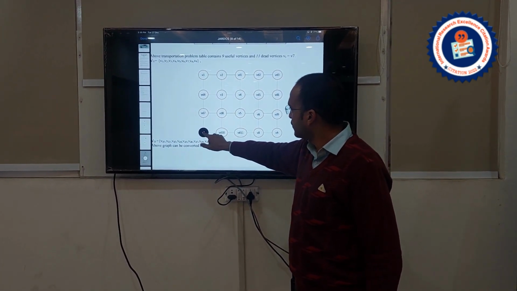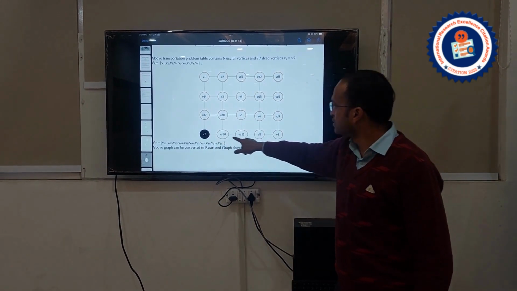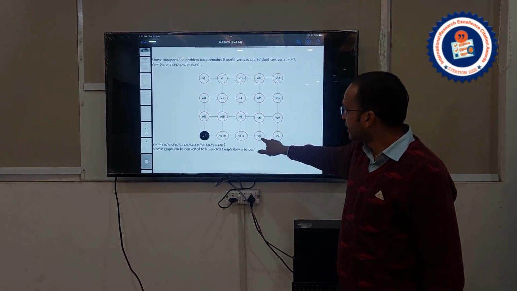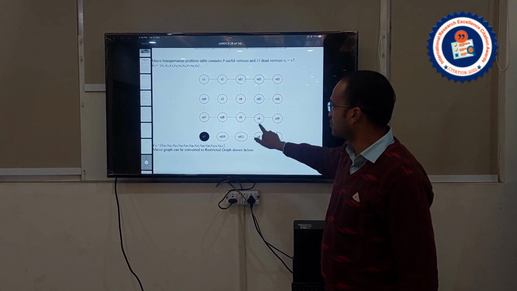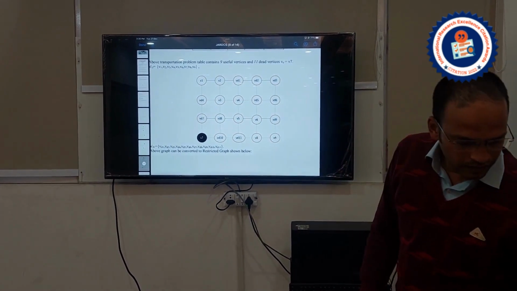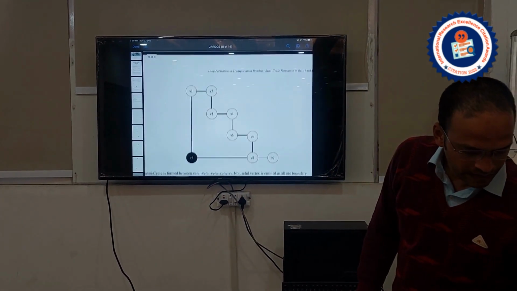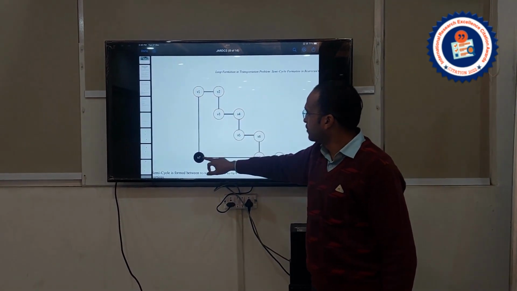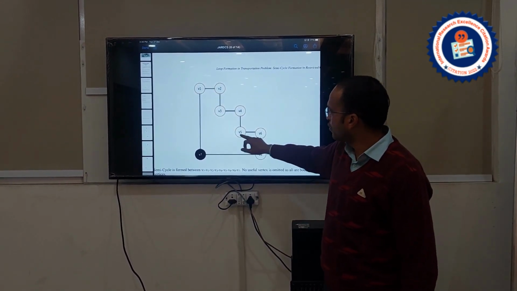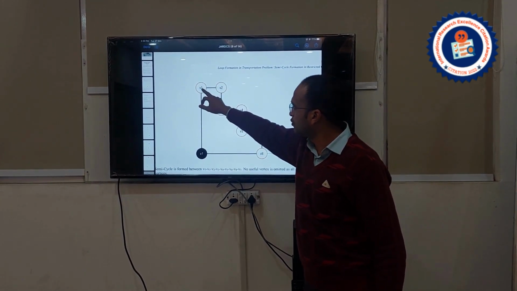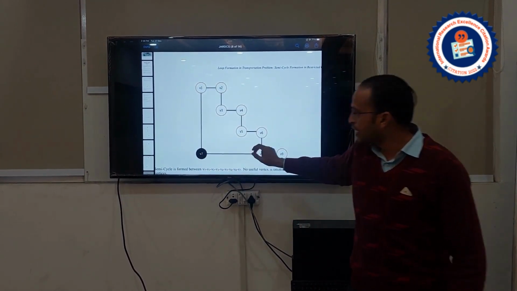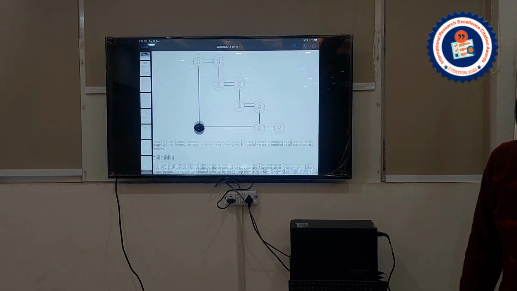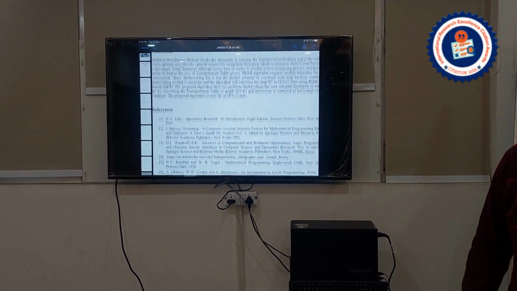From this, if I take a horizontal movement, then next time I have to take a vertical movement. This way I will achieve something like this. As you can see, this is the movement: horizontal, vertical, horizontal, vertical, horizontal, vertical, horizontal and vertical. This way I have achieved this particular type of structure.